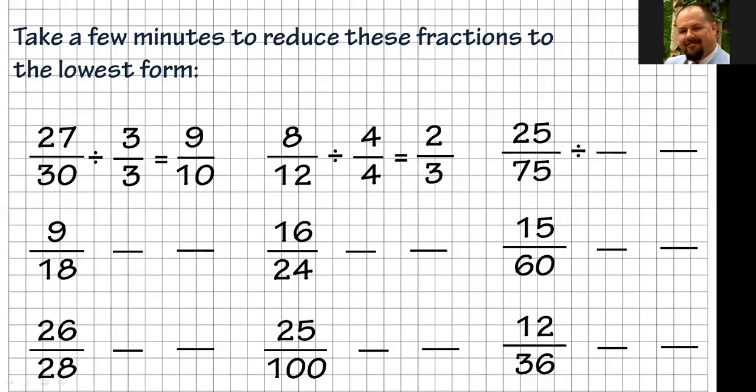25/75. A lot of people might just think, oh, let me put 5 into both of these. Yeah, you could use 5, and 5 goes into 25 5 times, 5 goes into 75 15 times, but then you would have to reduce 5 over 15. I chose the largest number you could use, which is 25. 25 goes into 75 3 times, and 25 goes into 25 1 time. So that reduces down to 1/3. On that one, think about quarters. If you have 3 quarters, 25 cents is 1/4 out of 3 quarters, and that's where that comes from.